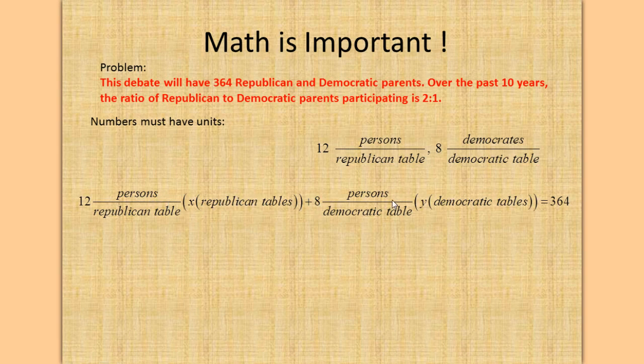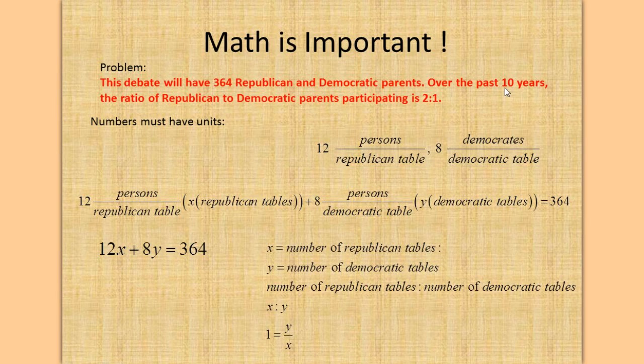Plus we have 8 persons per Democratic table, and Y is the Democratic tables we're ordering. So 8 times Y, and all of these people together is going to be equal to 364. That's from the problem up here. The debate will have 364 Republican and Democratic parents. Okay.